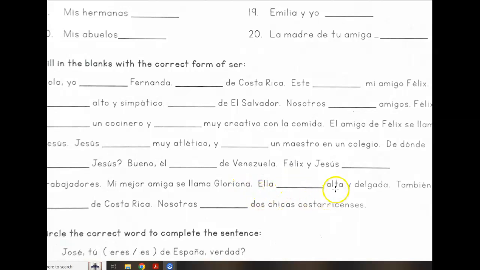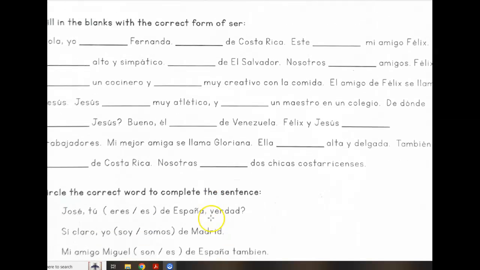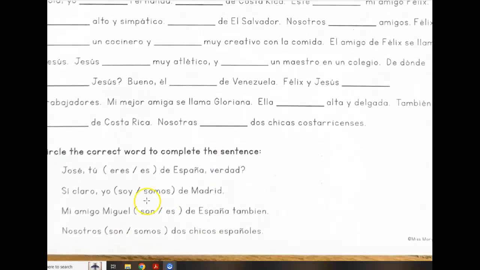Ella es alta y delgada. También es de Costa Rica. Nosotras somos dos chicas costarricenses. José, tú eres de España, ¿verdad? Sí, claro. Yo soy de Madrid. Mi amigo Miguel es de España también. Nosotros somos dos chicos españoles.